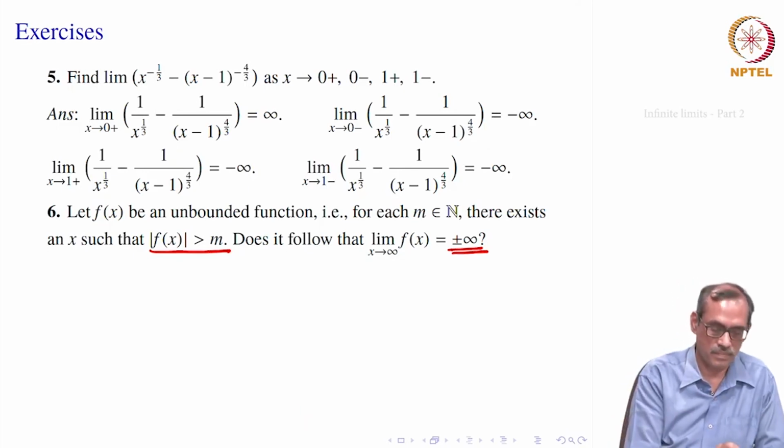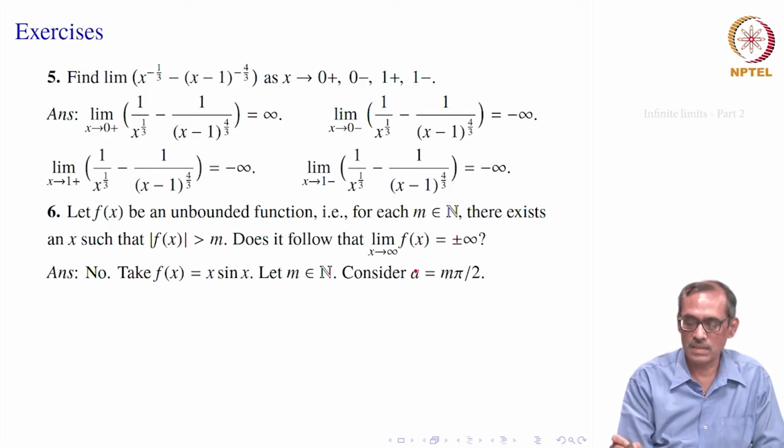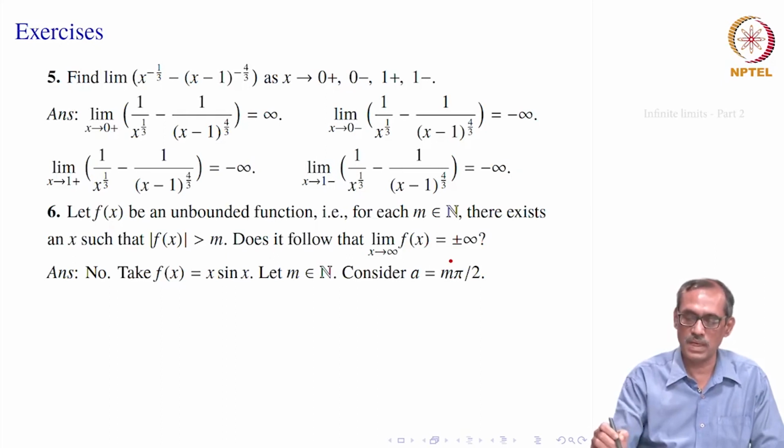That is the question. So, that is usually not true, right. What could be the reason why it is not true? It is unbounded. So, that means for any m you say I can find one x that is bigger than that, but we want to find limit x goes to infinity. So, that means we have another constraint that mod f(x) should be unbounded as x becomes unbounded. So, that condition has to be verified also.